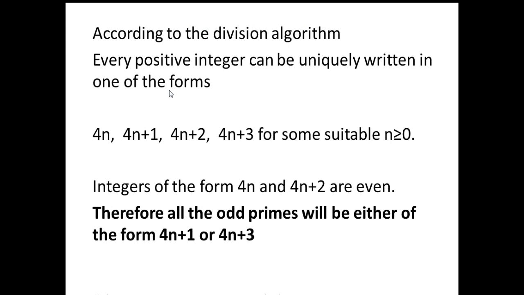According to the division algorithm, every positive integer can be uniquely written in one of these forms: 4n, 4n plus 1, 4n plus 2, 4n plus 3. We can see that numbers of the form 4n and 4n plus 2 are even, and 4n plus 1 and 4n plus 3 will be odd. We know that all the primes are odd except 2. So integers of the form 4n plus 1 and 4n plus 3 will give odd primes. So whenever we are talking about odd primes, they will be either of the form 4n plus 1 or of the form 4n plus 3.